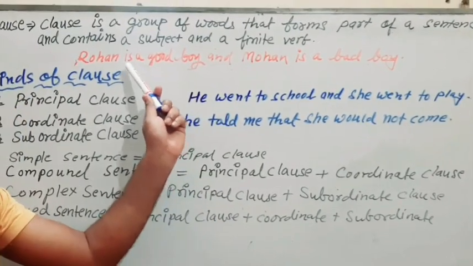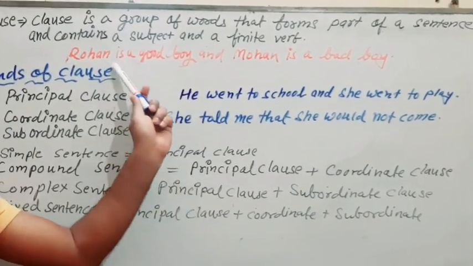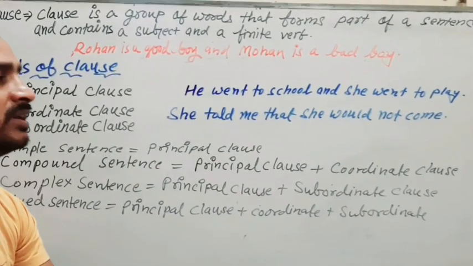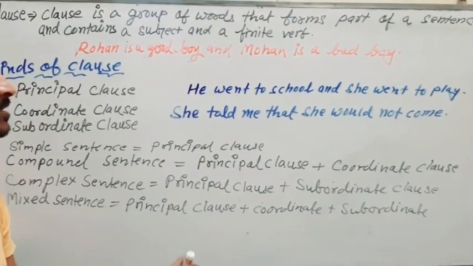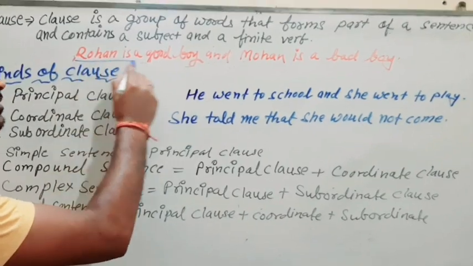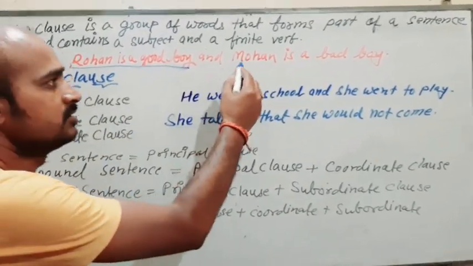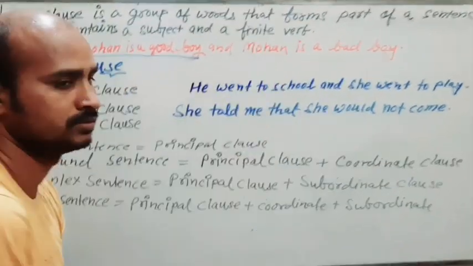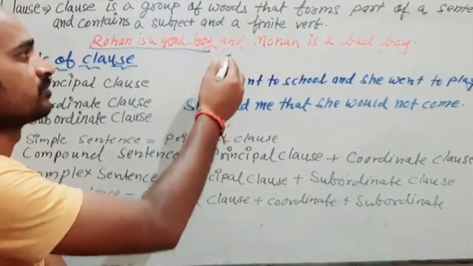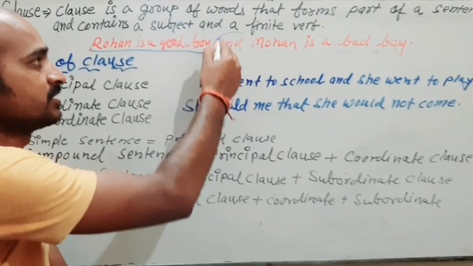Now just have the example. Rohan is a good boy and Mohan is a bad boy. Just see, there are two clauses. One is Rohan is a good boy and the other is Mohan is a bad boy. So, there is a conjunction.